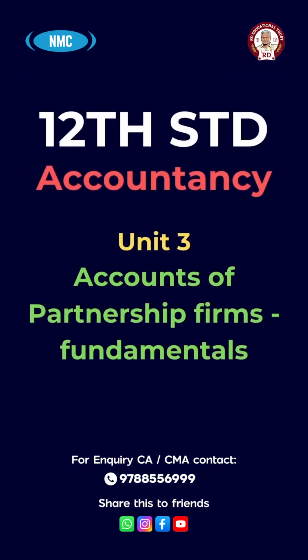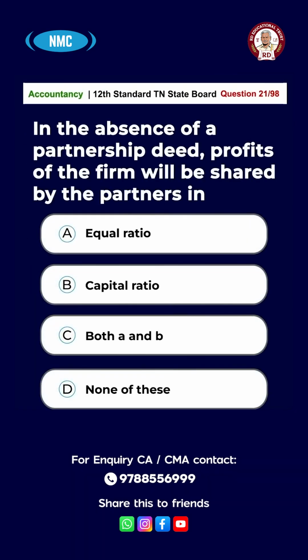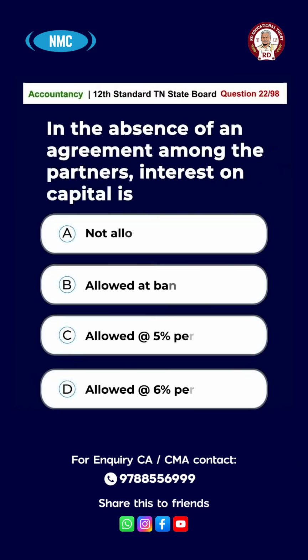Unit 3. Accounts of partnership firms fundamentals. Question number 21. In the absence of a partnership deed, profits of a firm will be shared by the partners in option A, equal ratio, option B, capital ratio, option C, both A and B, option D, none of these. The answer is option A, equal ratio. Question number 22. In the absence of an agreement among the partners, interest on capital is option A, not allowed, option B, allowed at bank rate, option C, allowed at 5% per annum, option D, allowed at 6% per annum. The answer is option A, not allowed.